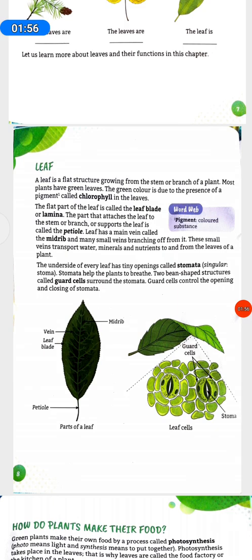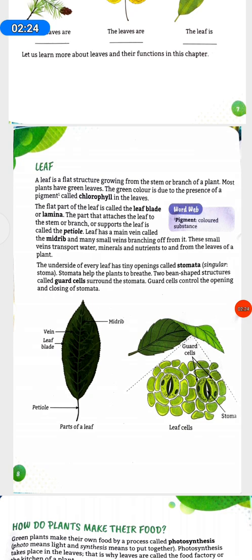The underside of every leaf has tiny openings called stomata, singular stoma. Stomata help the plants to breathe. Two bean-shaped structures, called guard cells, surround the stomata. Guard cells control the opening and closing of stomata.